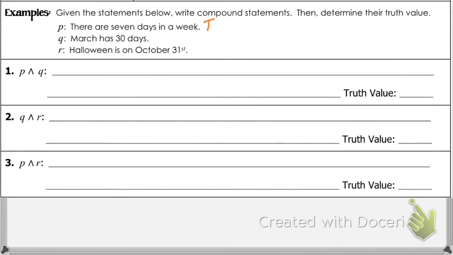Statement Q. March has 30 days. No. That's false. March does not have 30 days. If it said March has at least 30 days, that would be true. But it doesn't say at least, so we say it's false. It does have 31.